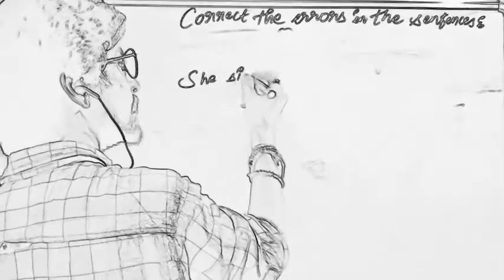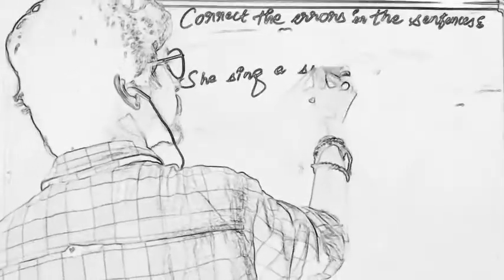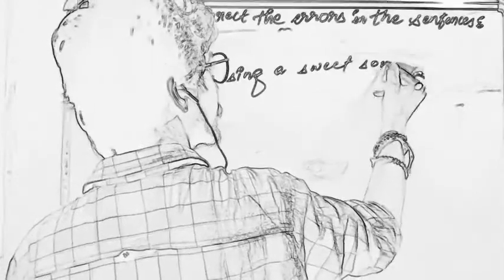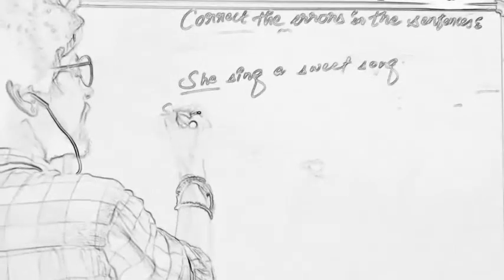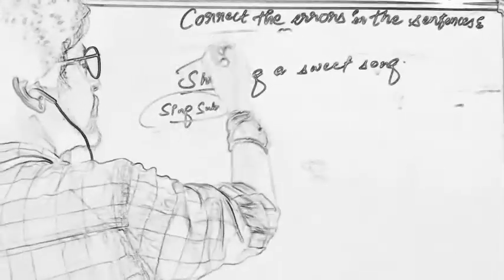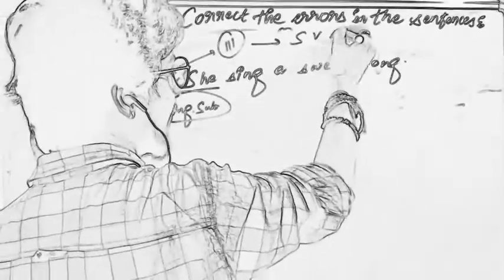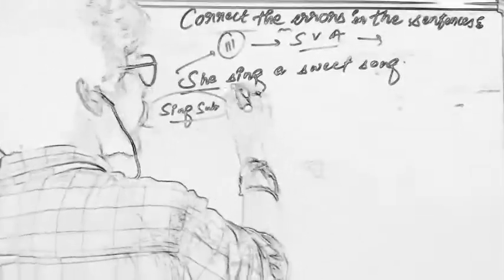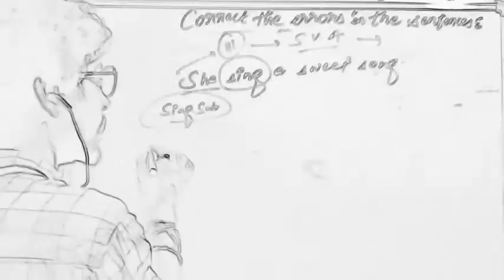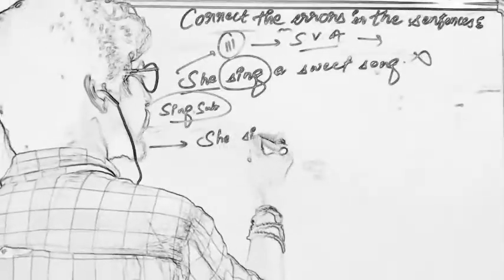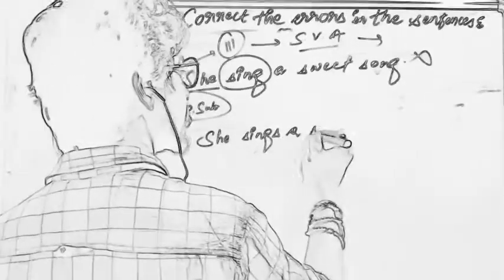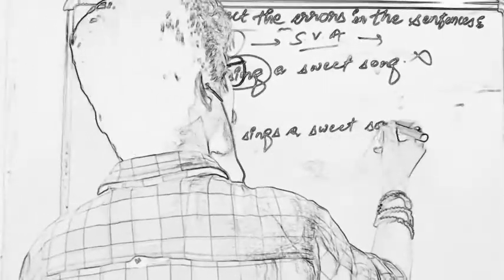We take another example. She sing a sweet song. Now the thing which I told you in the previous sentence: here she is a singular subject, and we know she is a third person pronoun. So subject verb agreement will get applied on it, and we will use s or es with the verb. So this sentence is wrong. The correct sentence will be: She sings a sweet song.